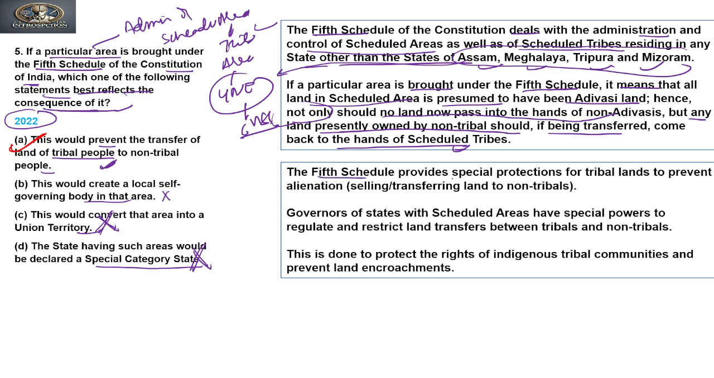Clear? The Fifth Schedule provides special protection for tribal land to prevent alienation, selling or transfer of land to non-tribals. The Governor of a state with a scheduled area has special power to regulate and restrict land transfer between tribals and non-tribals. This is done to protect the rights of indigenous tribal communities and prevent land encroachment. So the best consequence is that it protects the land from being transferred or sold to non-tribal people, and it belongs to the Adivasis. Is it clear? Okay.